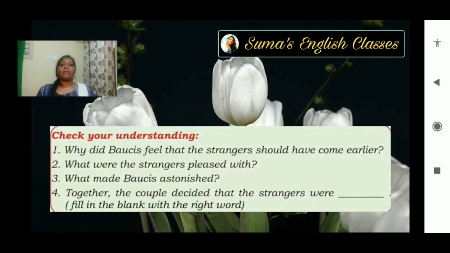So after the sixth paragraph also we have 4 questions. Let's look into that. Why did Baucis feel that the strangers should have come earlier? Because they had no food at the time of the arrival of the guests. So if they had come earlier, she would have shared their meal with them. Okay, that's why she said so.